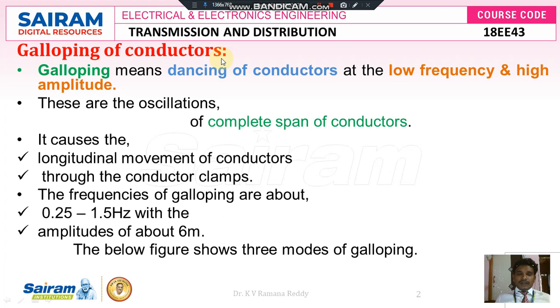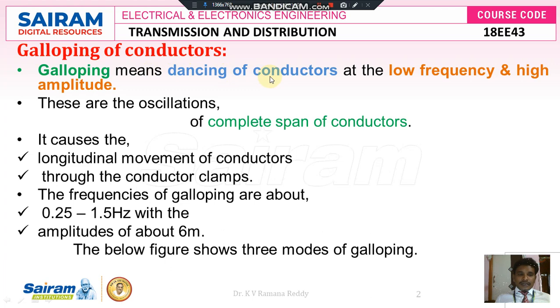It is nothing but one of the vibrations. Actually there are two types of vibrations. One is called Aeolian vibrations, another one is called galloping of conductors, or it is also called dancing of conductors. The another name of galloping of conductors is dancing of conductors. So first of all, galloping means dancing of conductors.